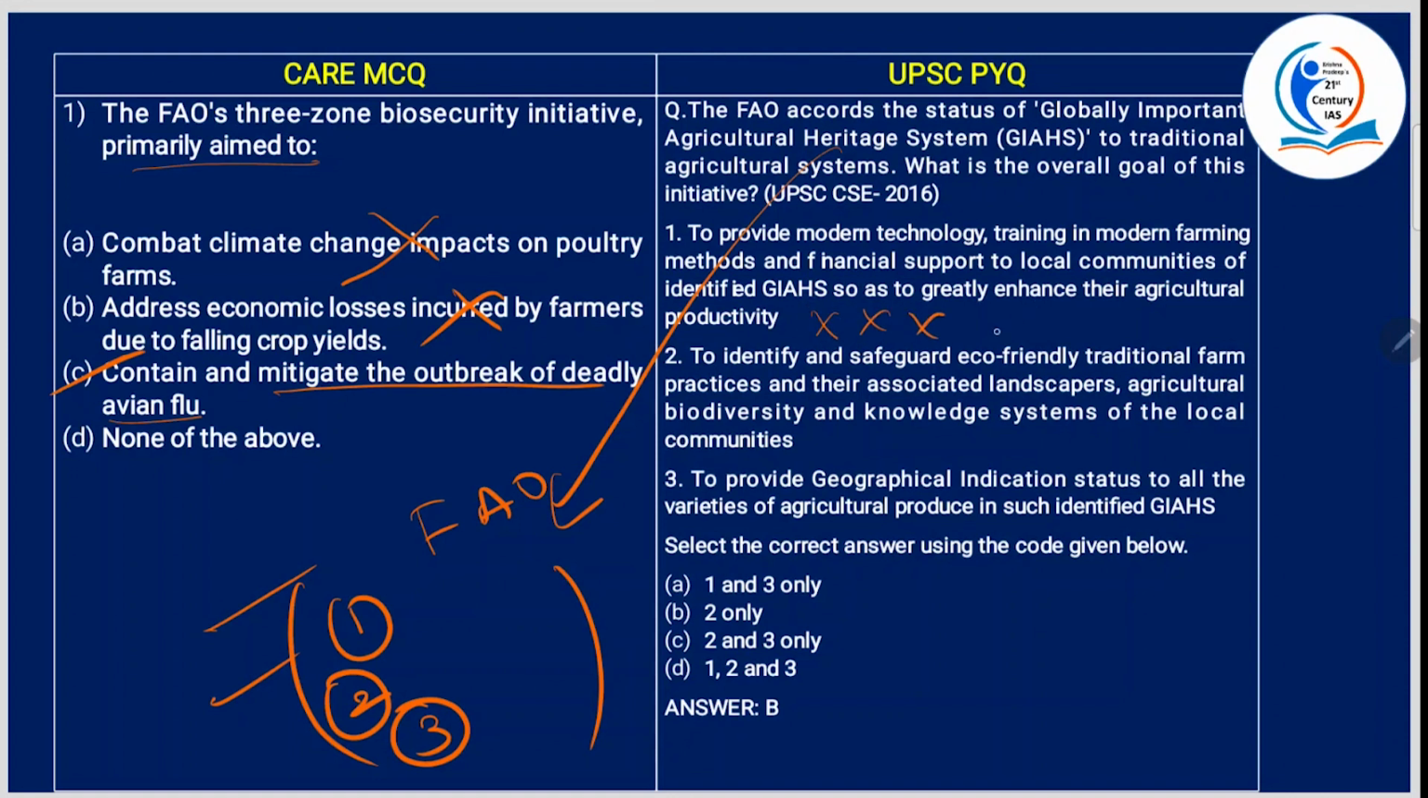No. To identify and safeguard eco-friendly traditional farm practices and the associated landscapes, agricultural biodiversity, and knowledge systems of the local communities. Yes, this is correct. So, one is gone, two is correct. To provide geographical indication status to all the varieties of agricultural produce in such identified GIHAS. This is a very generic statement, no? This is wrong. So, two is correct.